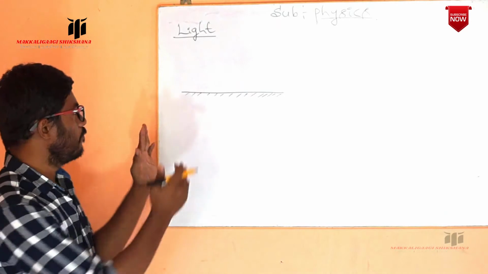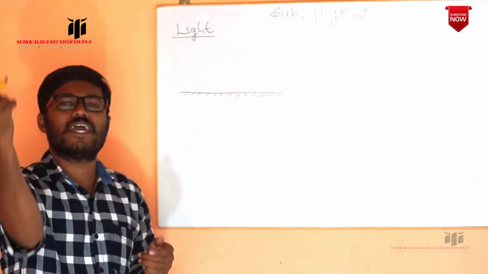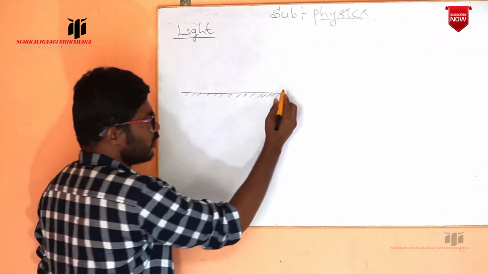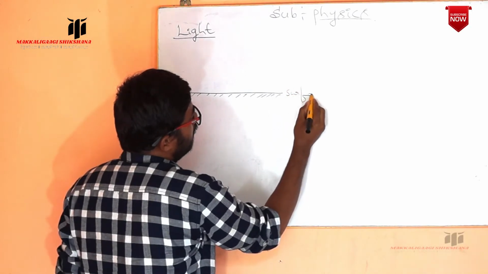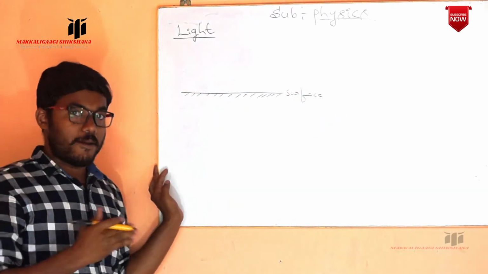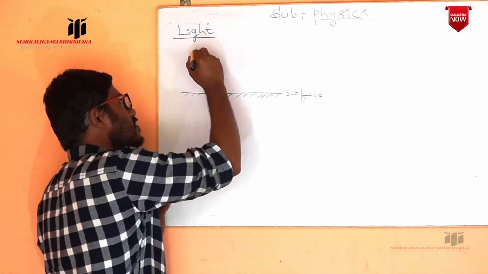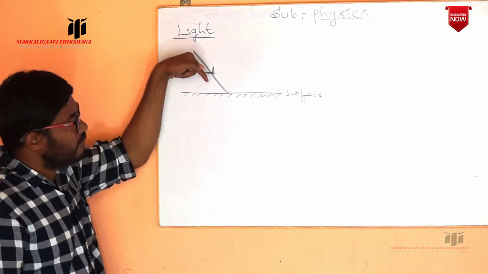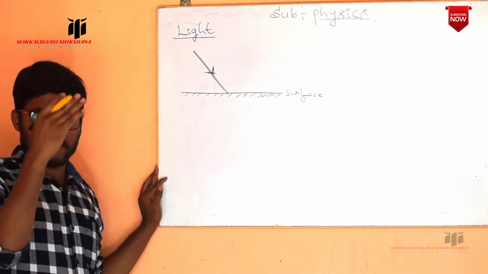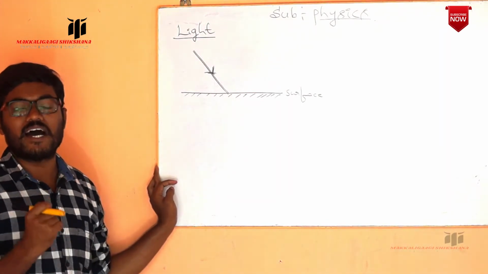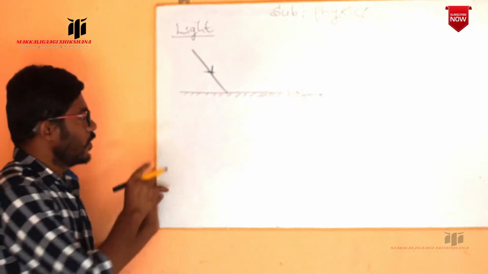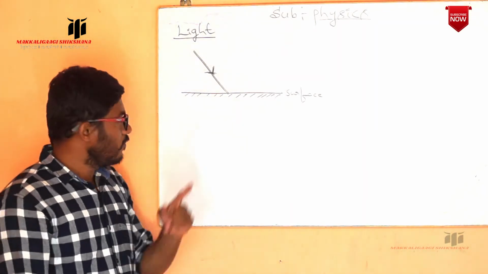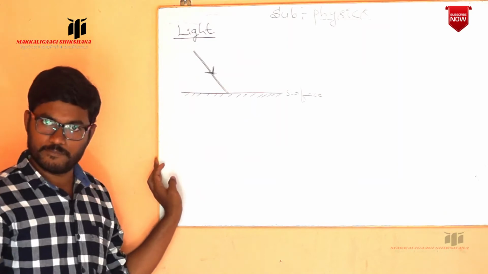Okay. So first I am taking a ray of light coming from any source, which is incident on this reflecting surface. So this is a reflecting surface we have taken. What happens here? This is the ray of light which falls on the surface, and it is the direction of the ray of light. We just represent the path of the ray of light with a straight line. Now it falls on a plane reflecting surface, making a certain angle.